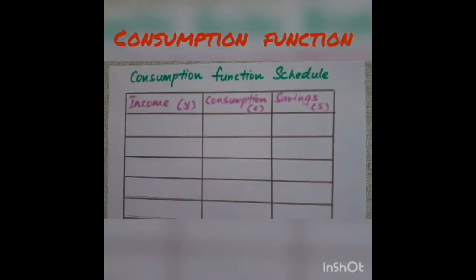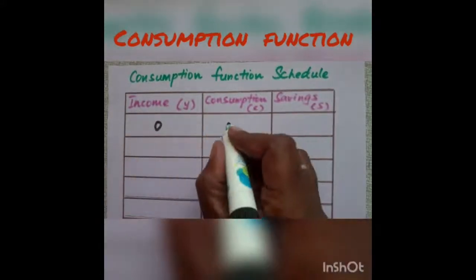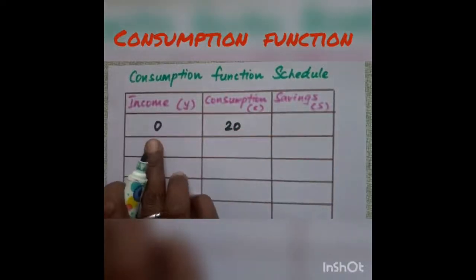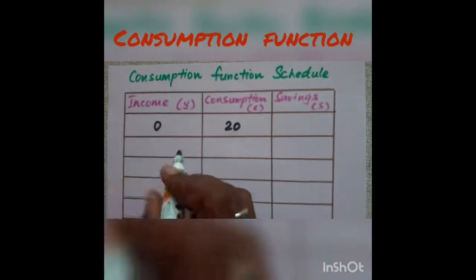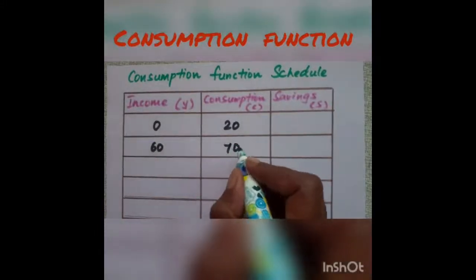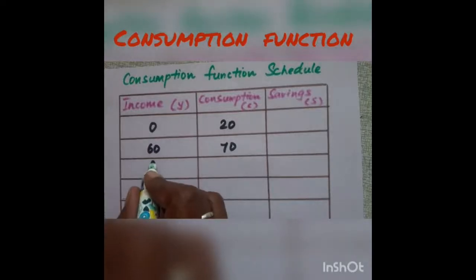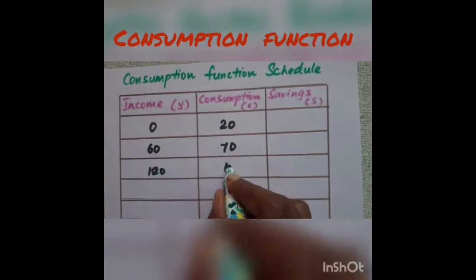Now let us look at the consumption function schedule. This schedule shows the different levels of consumption for each level of income. Starting with 0, when income is 0, consumption is 20. So even when there is 0 level of income, consumption will be 20 because we spend money either from past savings or borrowings. That is called autonomous consumption, which doesn't depend upon income. When income increases by 60 units, consumption increases by 50 units, which becomes 70. And again income increases from 60 to 120, so 70 plus 50, it is 120.